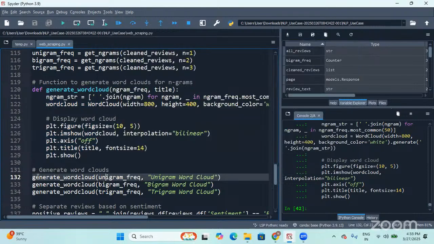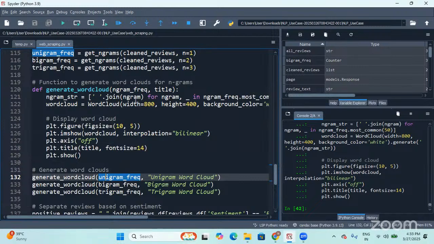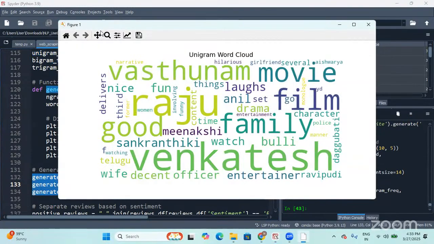Now I'm going to pass the unigram freq that we got as the output for unigram into this function. Let us see how the output will be like. So does this particular word cloud have any stop words? No. Do you have any kind of punctuation marks? No. And moreover, all the text pre-processing steps, whatever required, are done.